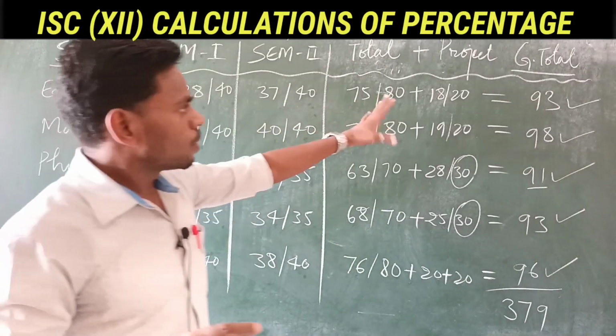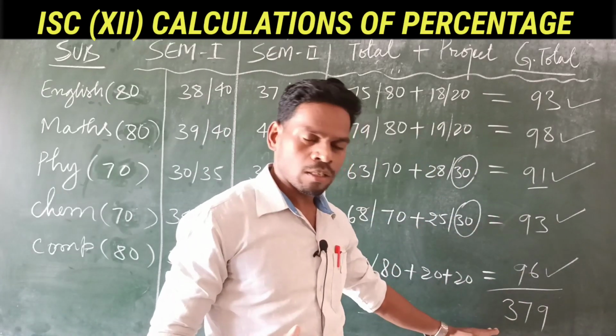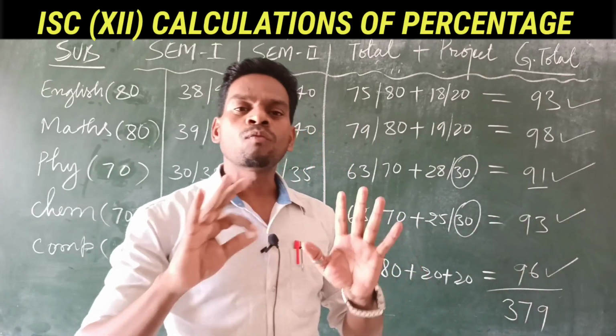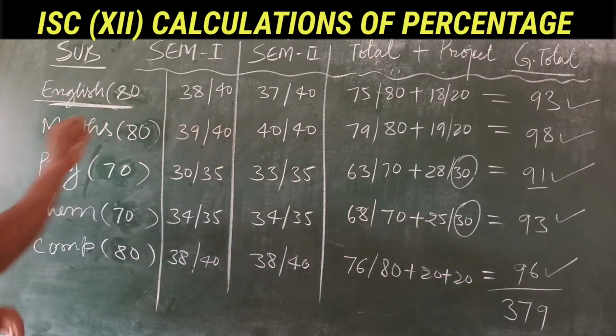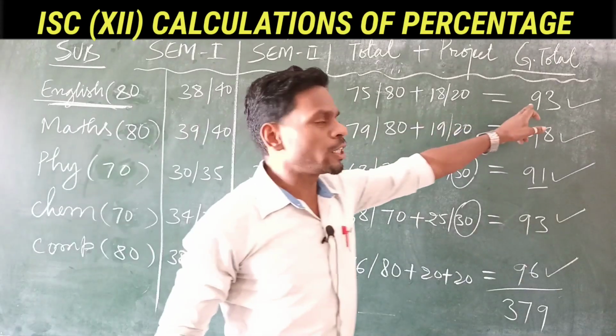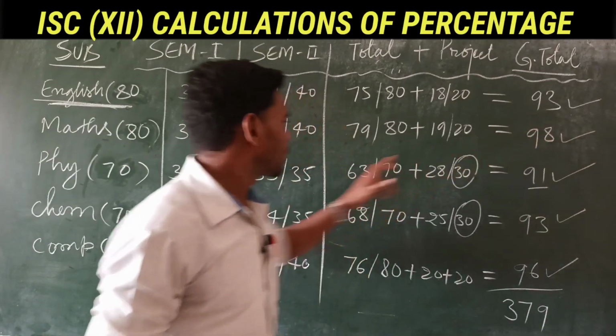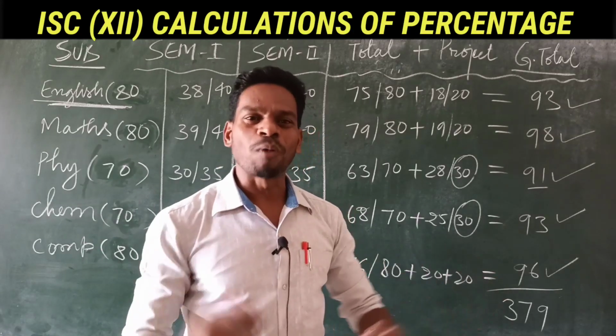Now the best of 4 means that out of 5 subjects you have to take any 4. English is compulsory, so we take English marks. Then we have to select any 3 subjects in which you have got more marks.